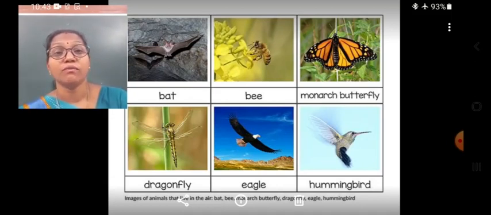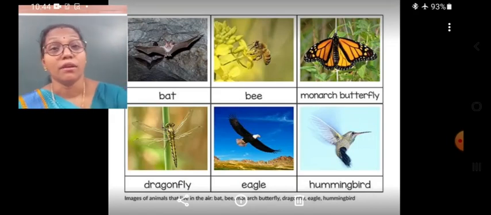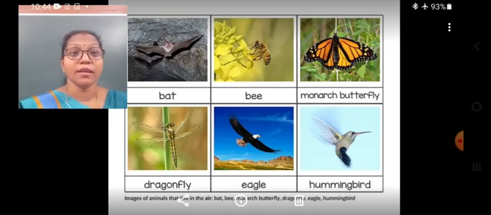The honeybees, wasps, butterflies, dragonflies, and various species of birds like the eagle, hummingbird, crows, parrots, pigeons, sparrows and robins are aerial animals. They spend most of their time flying. These aerial animals catch their prey also while they are flying.